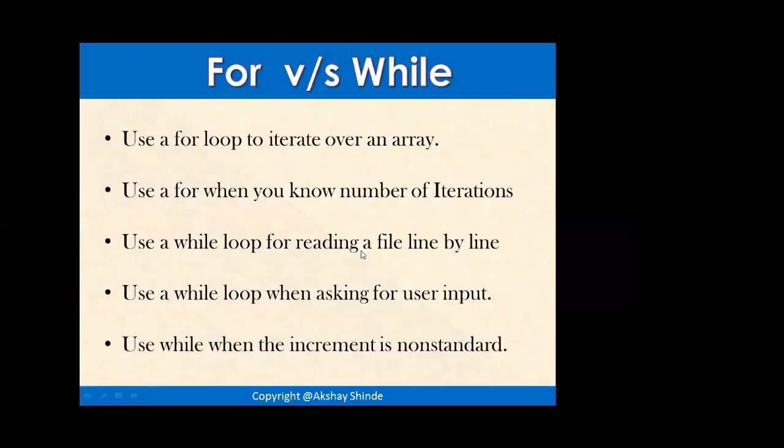So you can use a for loop to iterate over an array. In Python, it is not an array, it is an iterable object. It can be a string, a set, a tuple, a dictionary, anything. So whatever object you can iterate, there is no necessary difference except, no, there is a difference. If there is no difference, why did they create while? There must be a difference, there must be scenarios, and that is what I'm telling you right now.